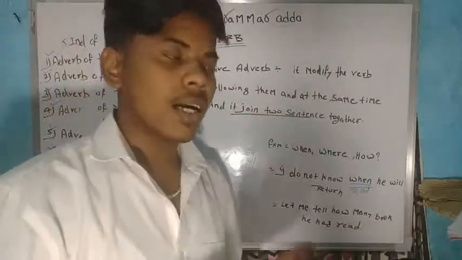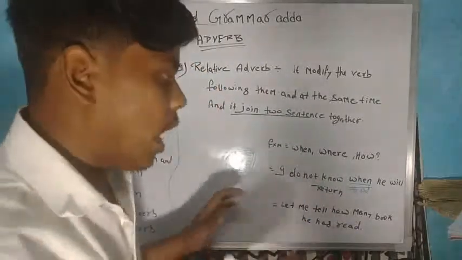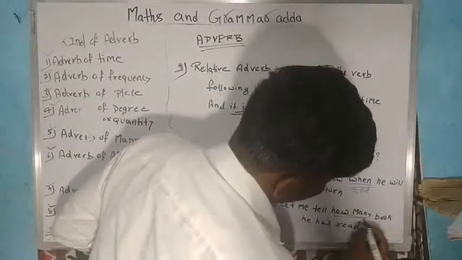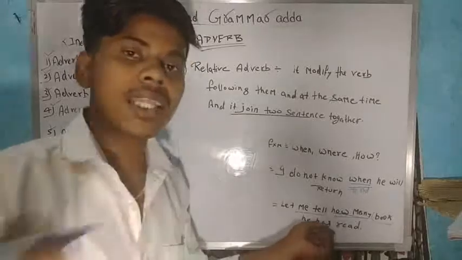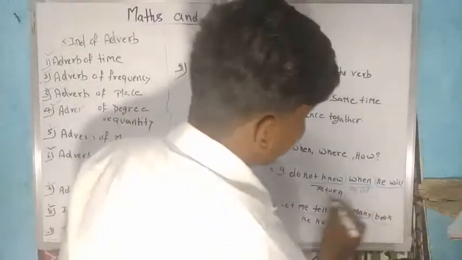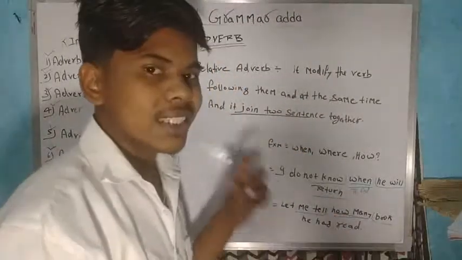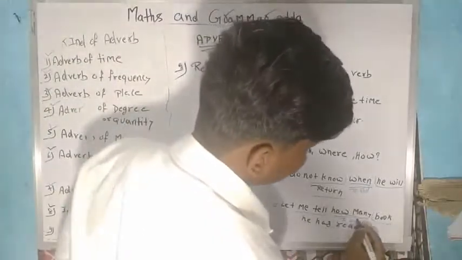I am saying, let me tell you how many books he has studied. "Let me tell" is one sentence, "how many books he has studied" is another sentence. So the word that joins two sentences is called a relative adverb.